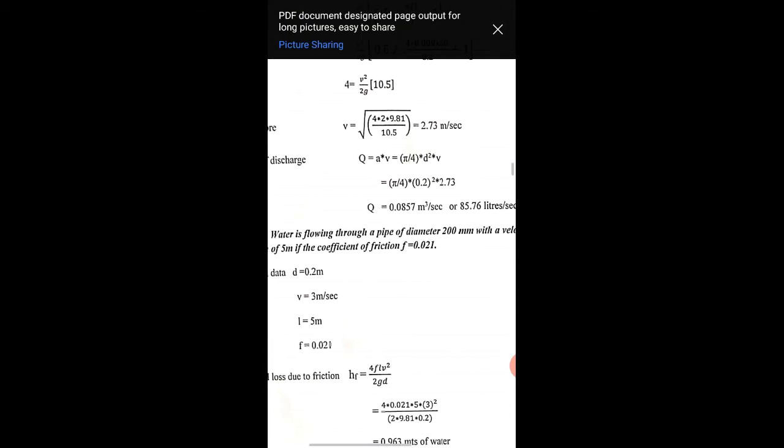Then next, there is the 10th problem. Water is flowing through a pipe of diameter 200 mm with a velocity of 3 meters per second. Find the head loss for a length of 5 meters if the coefficient of friction f equals 0.021. Here the given data is the diameter 0.2 meter, v the velocity 3 meters per second, l equals 5 meters, and f equals 0.021.